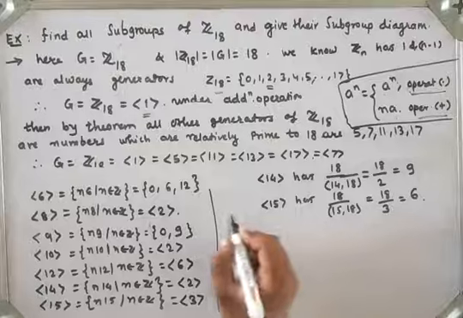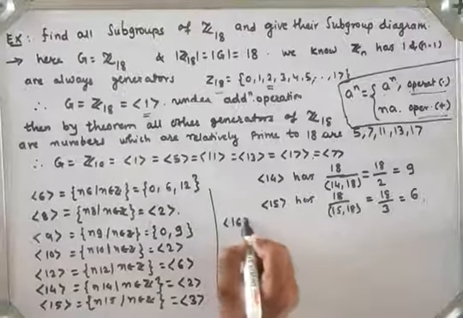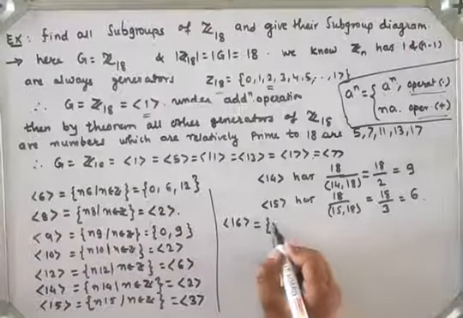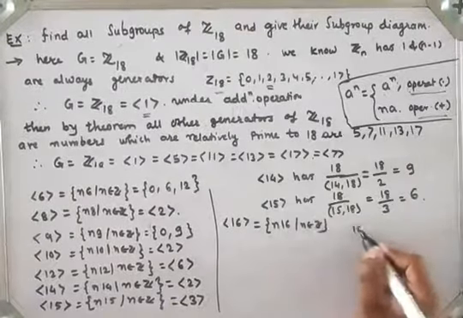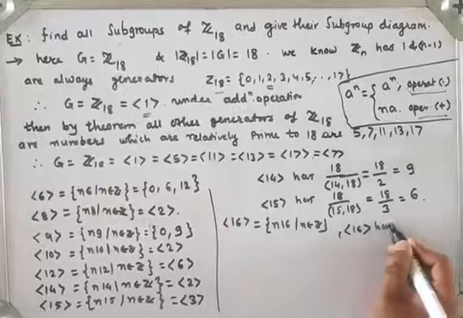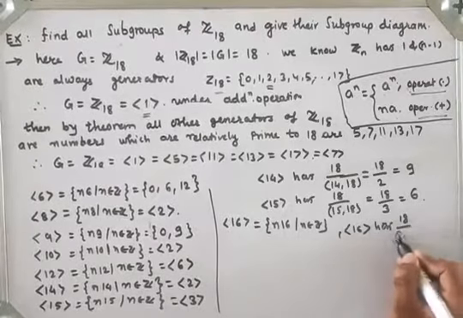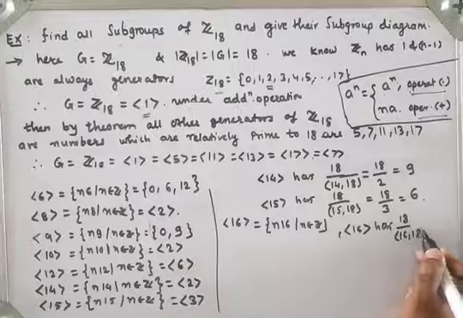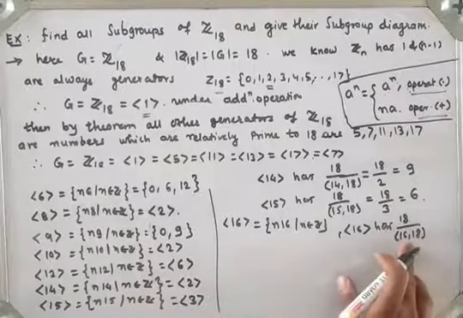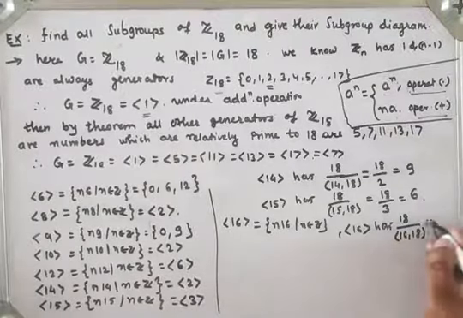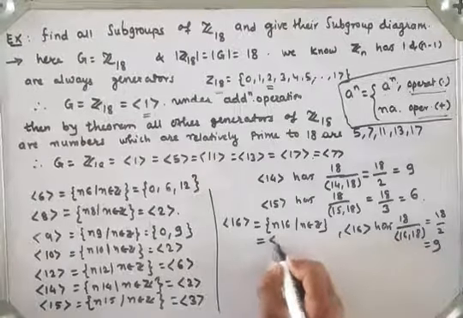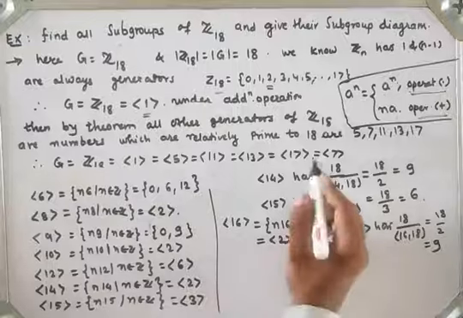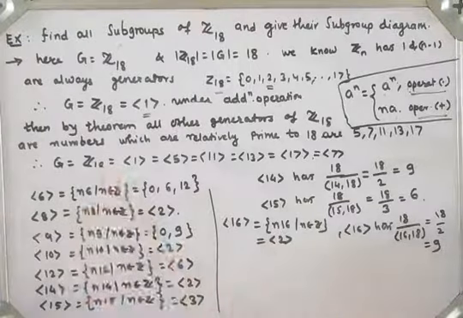Now we'll see 16. Generator 16 has elements of the type n into 16 such that n belongs to the set of integers. So how many elements does generator 16 have? 18 upon the GCD of 16 and 18. 16 and 18 have GCD 2. So 18 upon 2 means 9 elements, which is the same as generator 2. And the last one, generator 17, is the whole group. Means what? How many different subgroups are there?